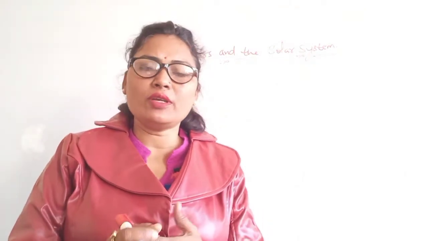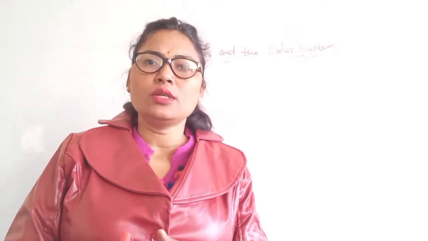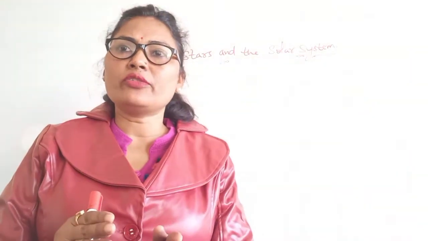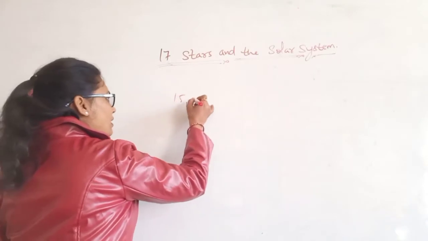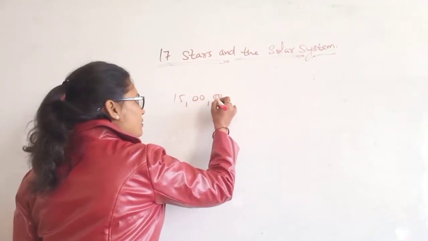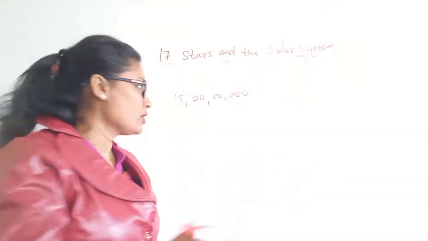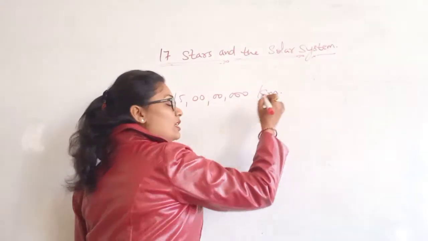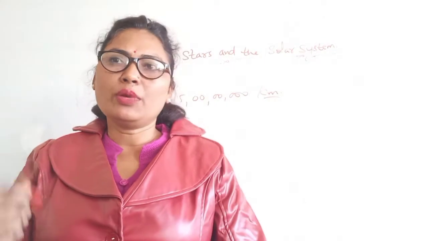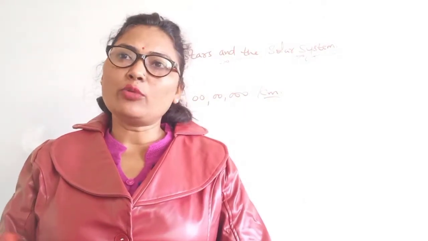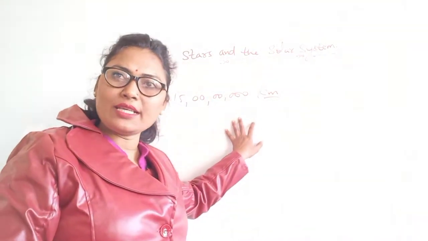For example, if we wish to express the distance between the sun and the earth, then it would be 15 followed by 7 zeros, which means 15 into 10 to the power 7 kilometers. So it's very huge. This distance is very big in quantity, so it is impossible to write like that. It's very complex for you also.